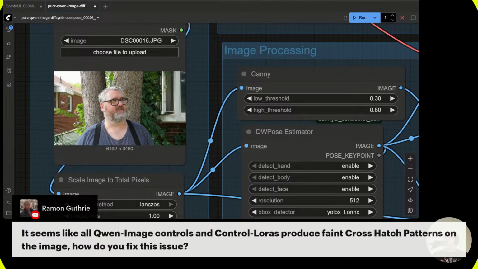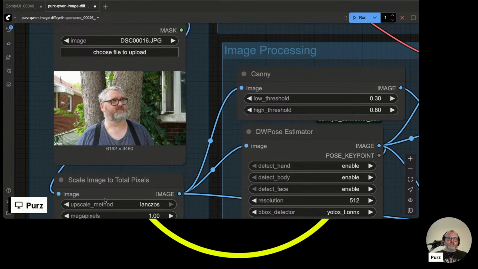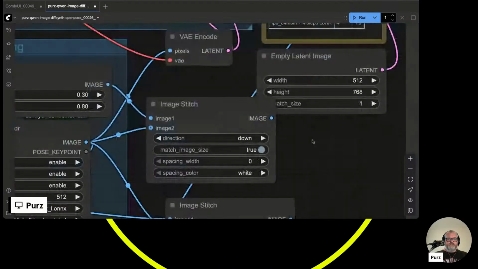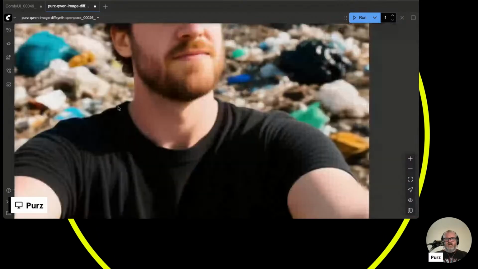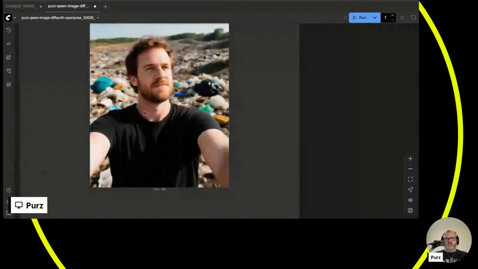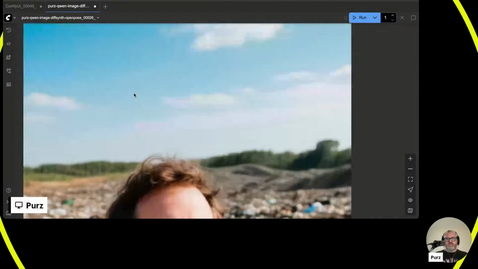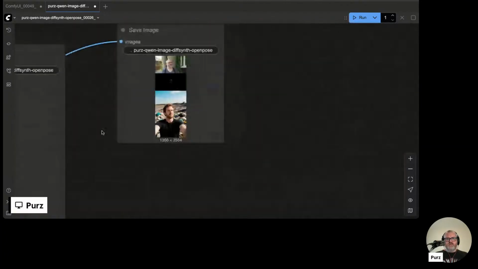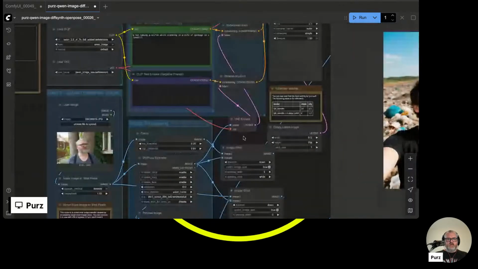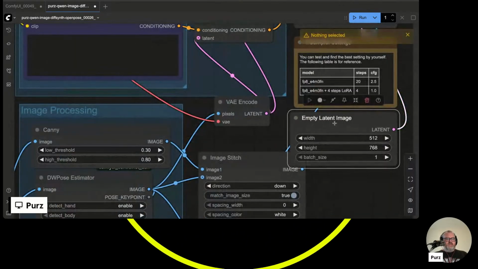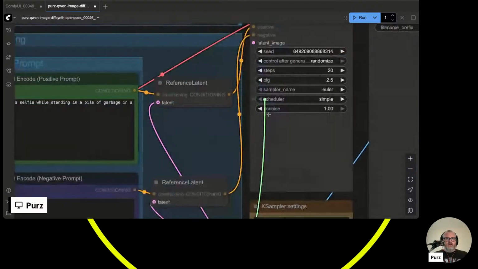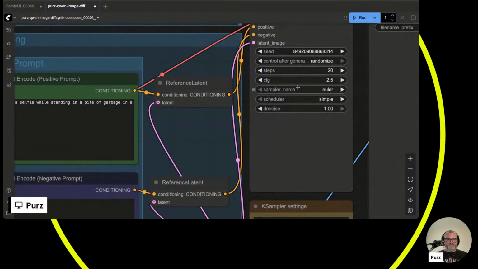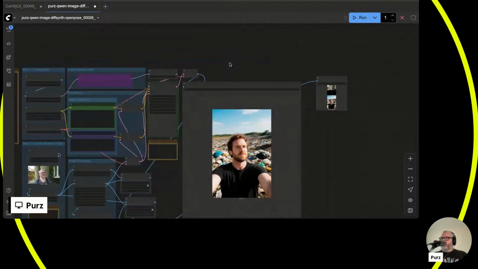Seems like all Qwen image controls and controllers produce faint cross-hatch patterns on the image. How do you fix this issue? I haven't run into that. But I think all of these models kind of do. Context does it. I think I see it now. Oh, I kept it tall. That's funny. Oh, that's because I punched in an empty latent. Sorry, I was doing experiments. I forgot.